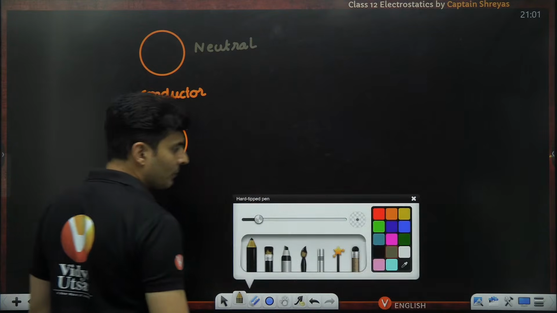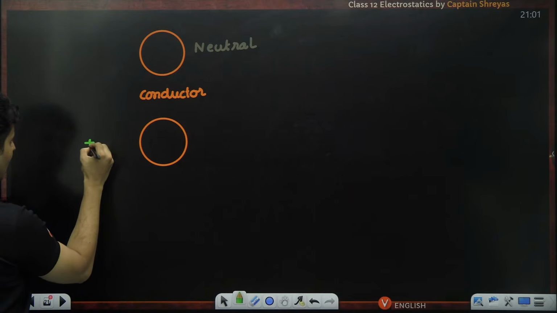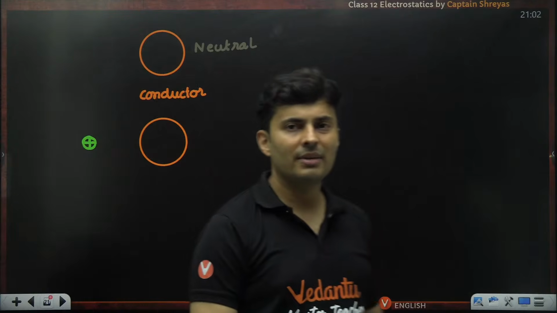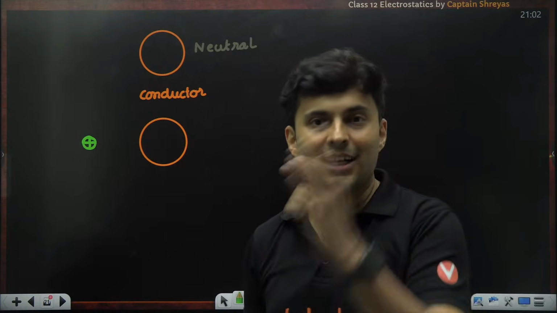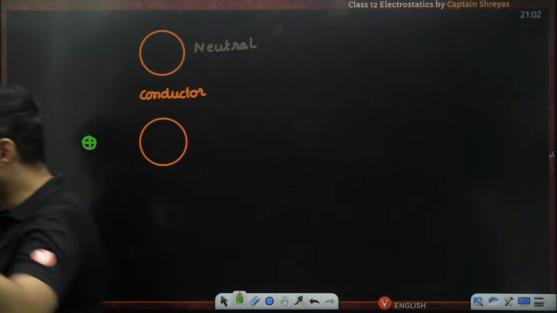Now, what you do is that you, for example, get a positive charge over here, close by. What do you think that positive charge will do to the conductor? Think very carefully.